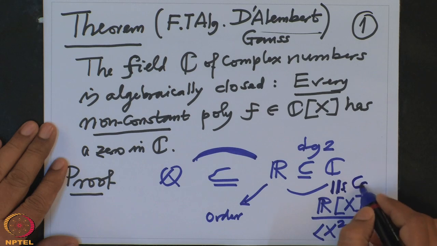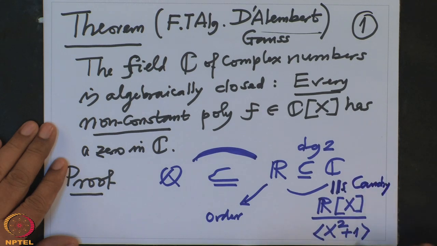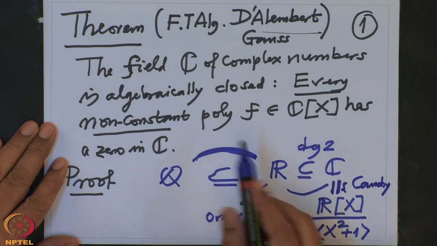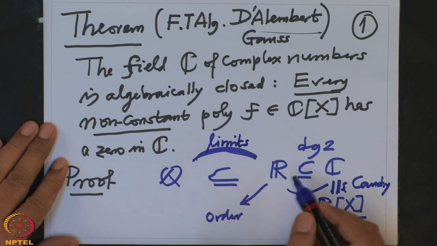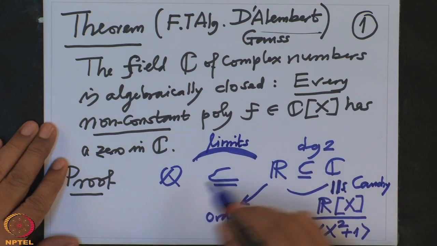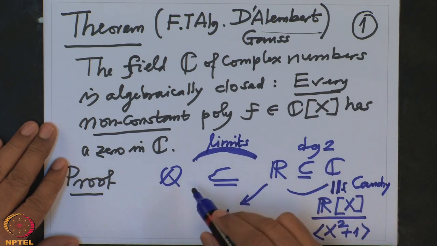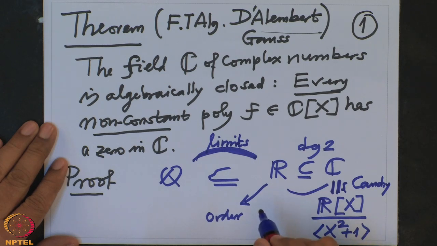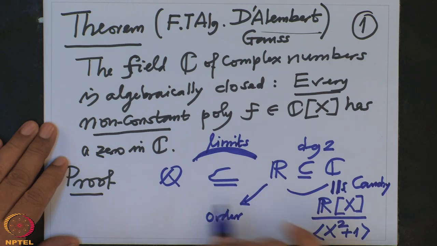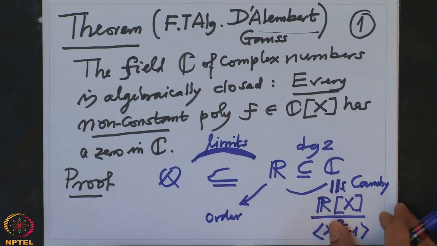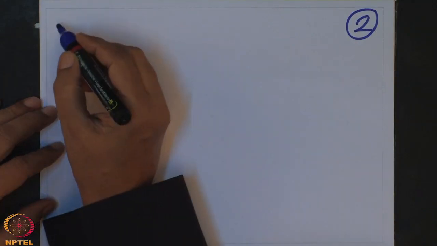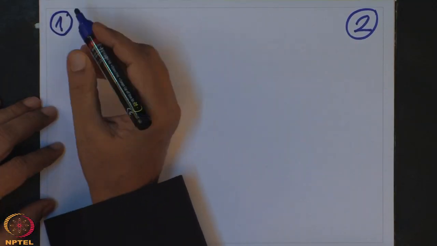This was Cauchy's construction. And here we need limits. So, definitely we will have to use some kind of algebra, some kind of calculus, and this proof will contain least of calculus and more of algebra. That is what is planned. Okay, this is one remark, and the first observation I want to make.